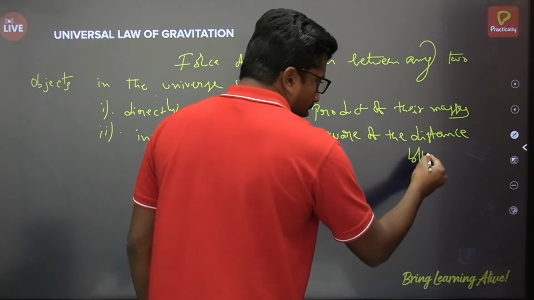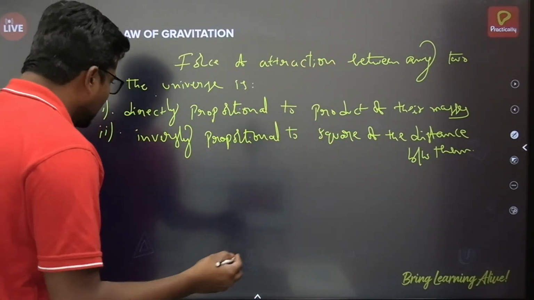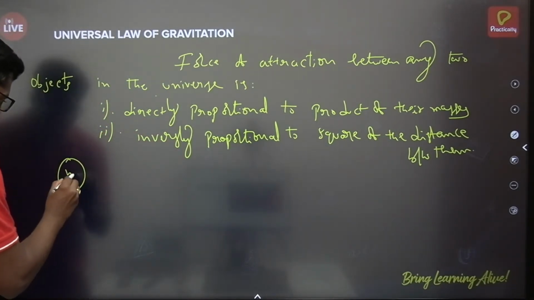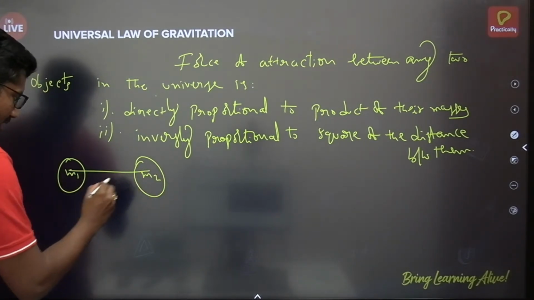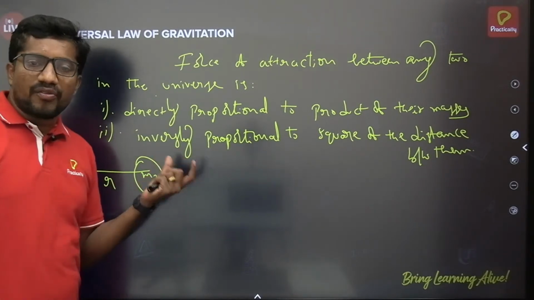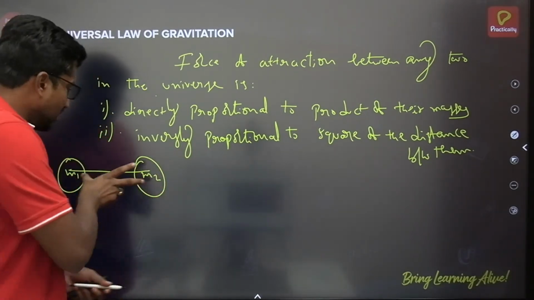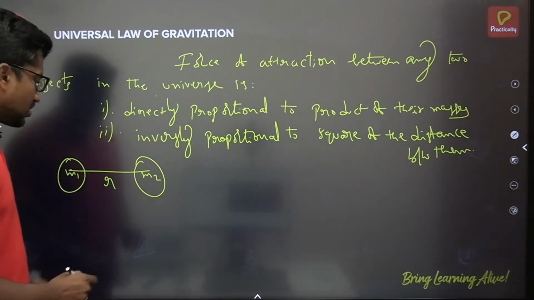Okay, so see here, suppose I consider any two objects which have masses m1 and m2, separated by a distance. According to Newton's law of gravitation, that means according to the property of gravitation, between these two bodies there is a force of attraction.